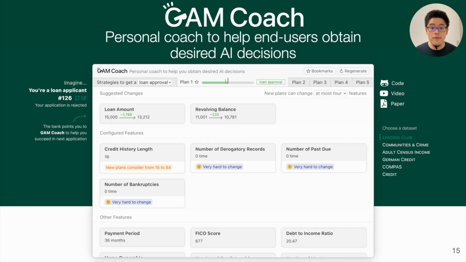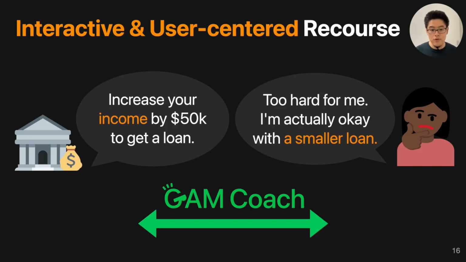To achieve that goal, we present GAM Coach, the first of its kind interactive tool to help end users obtain their AI decisions and customize those recourse plans. With GAM Coach, we enable a new recourse paradigm where users can provide their feedback, and the bank or other agency can provide new recourse plans based on their preferences.